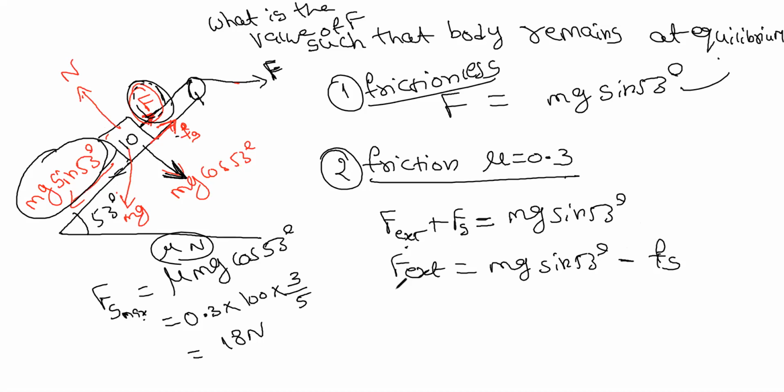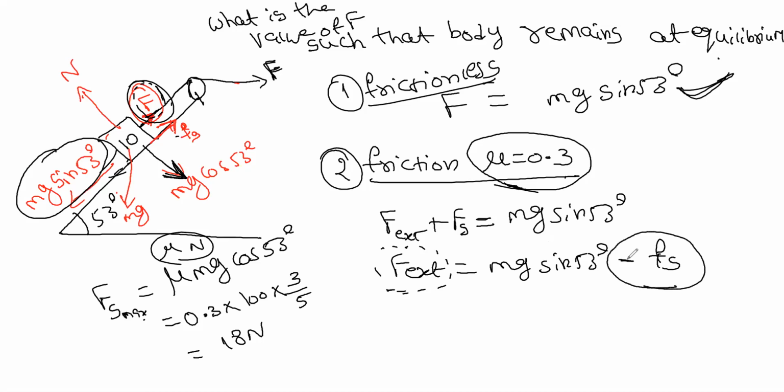This is the force that we have to apply such that the body should be at equilibrium. When the friction is 0.3, see, when it is frictionless we have to apply more force. When it has friction, we have to apply less force because there is frictional force. That's why there is minus Fs, right? So this is the calculation of friction on inclined planes along with pulleys and all.